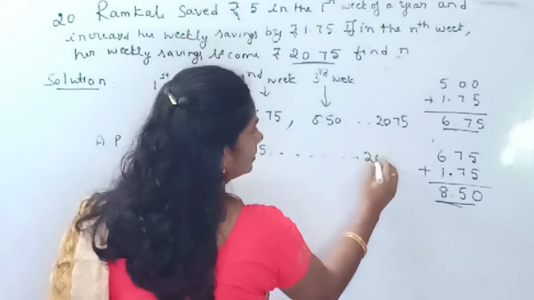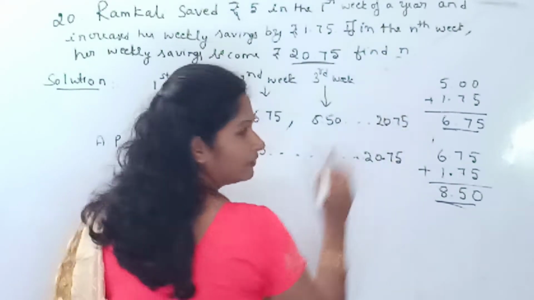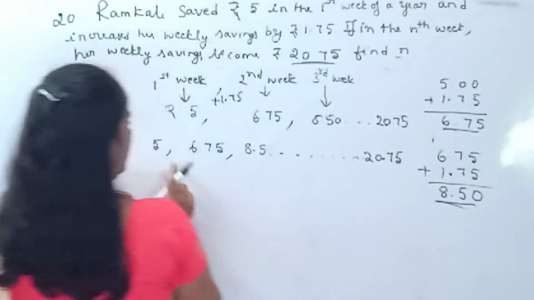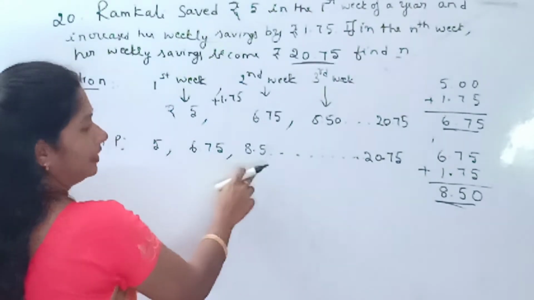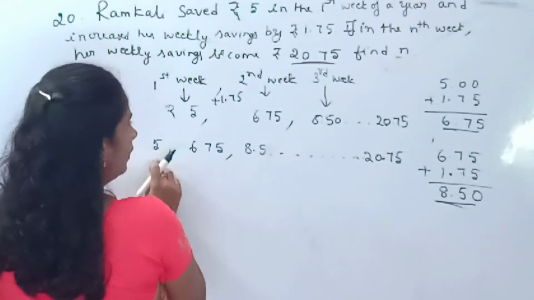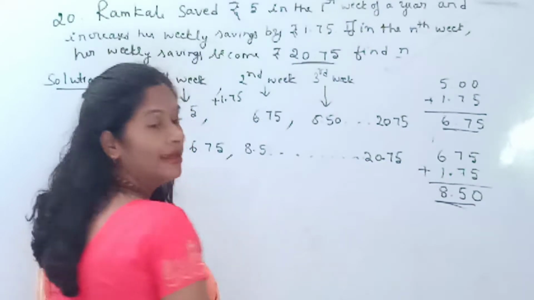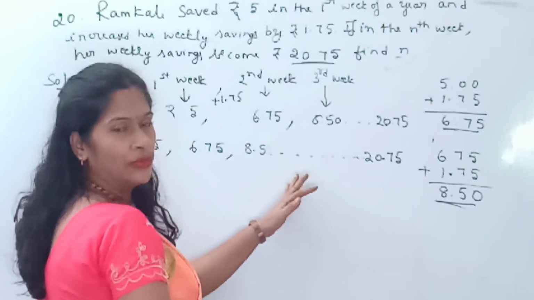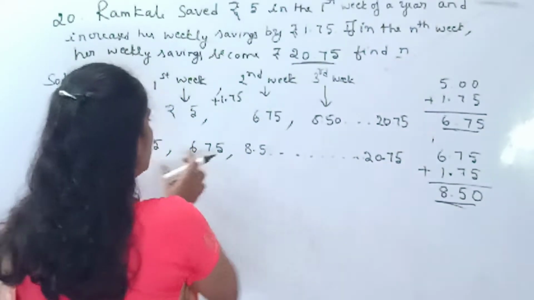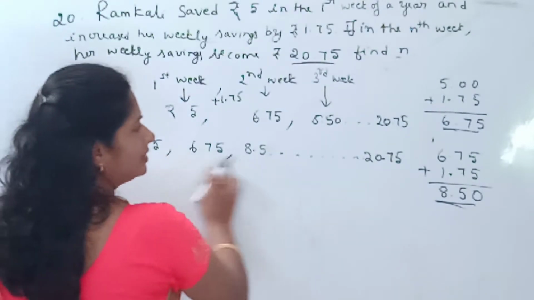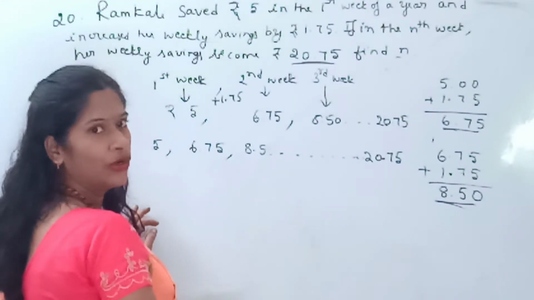Last term is 20.75. Now n value means from 5 to 20.75 how many terms are there, we have to find out. First of all, check whether this list of numbers forms an AP or not.